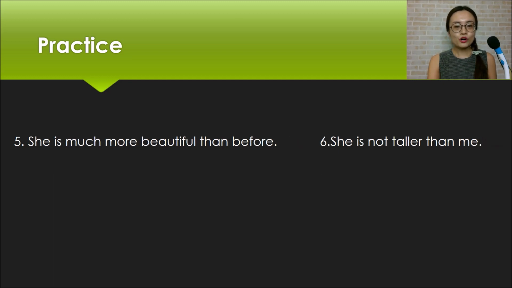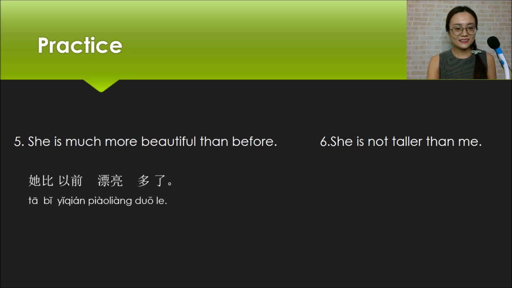She is much more beautiful than before. So we compare the same person in different periods, so we just use time as the second comparative object. 她比以前漂亮多了. Okay, the last one. She is not taller than me. It's a negation form, so we should use the word 没有.